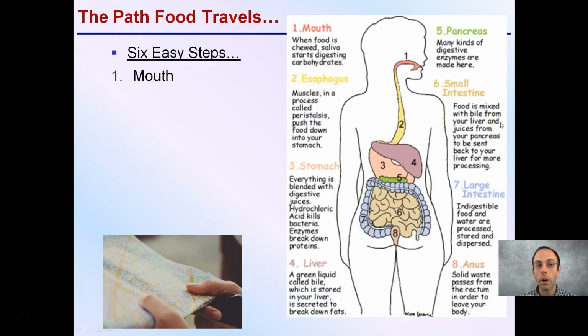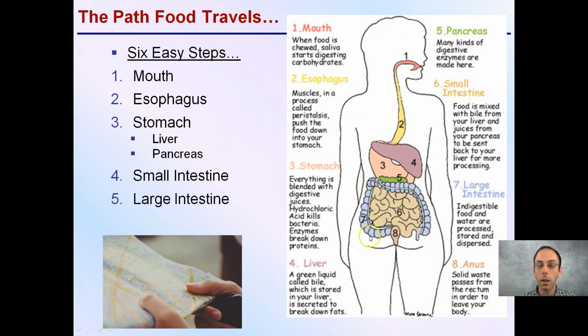The general path that food travels, I put into 6 easy steps, even though there's 8 listed here. The mouth, the esophagus, the stomach. Then I break apart, I kind of tie this in with the liver and the pancreas. Here in this image it's broken apart. Then we have our small intestine, our large intestine, and ultimately solid waste passes through the anus.